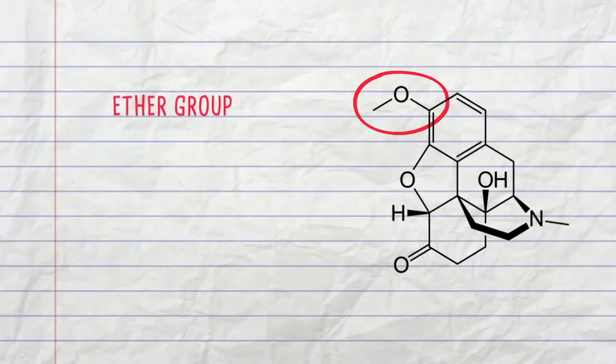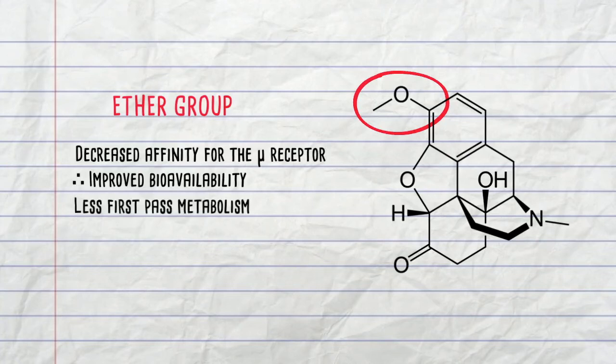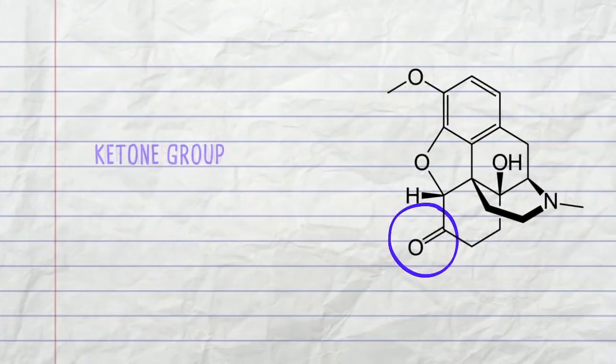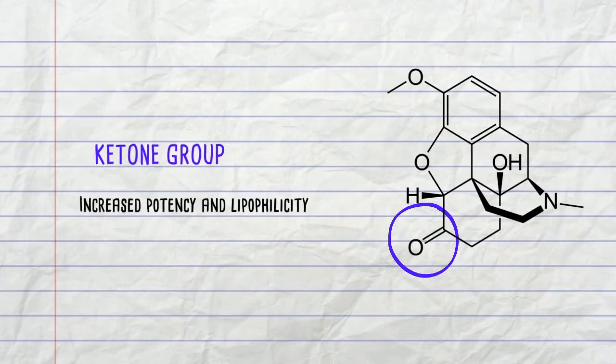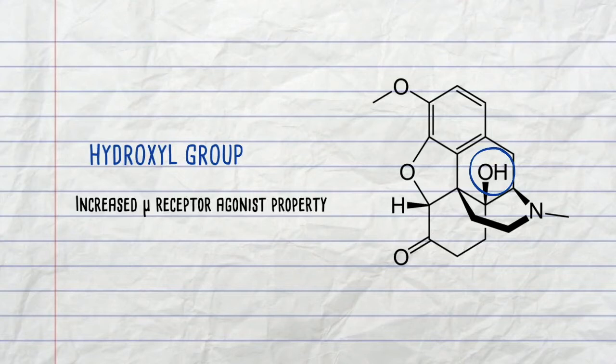The addition of an ether group decreases the molecule's affinity for the mu receptor, improving the bioavailability of the drug. It also prevents the extensive first-pass metabolism undergone by its parent molecules morphine and thebaine. The ketone group, and the necessary removal of the unsaturated bonds in the original aromatic ring to accommodate for this, contributes greatly to increasing the potency and lipophilicity of the drug. Finally, the hydroxyl group increases the mu receptor agonist property of the opioid, making it a much more effective mu receptor agonist than its parent molecules.